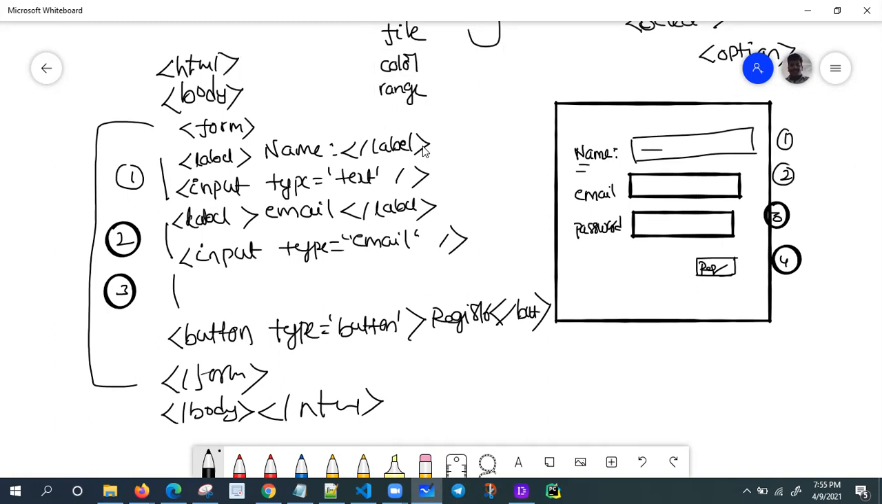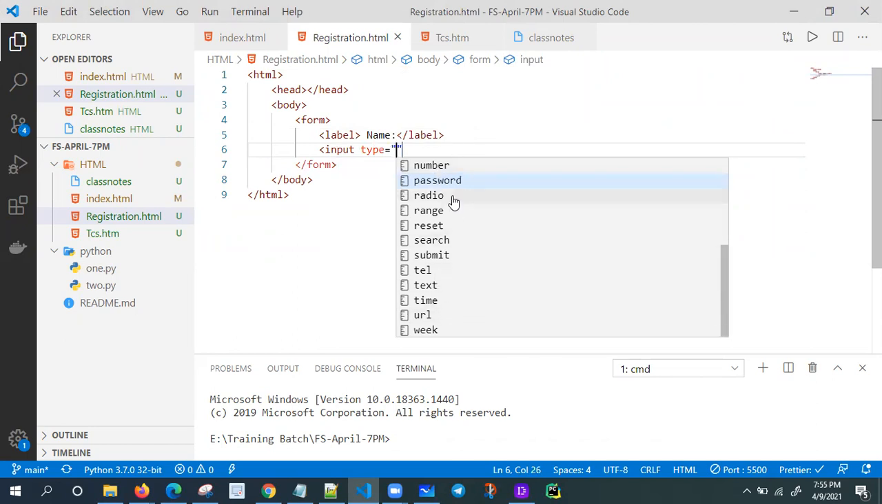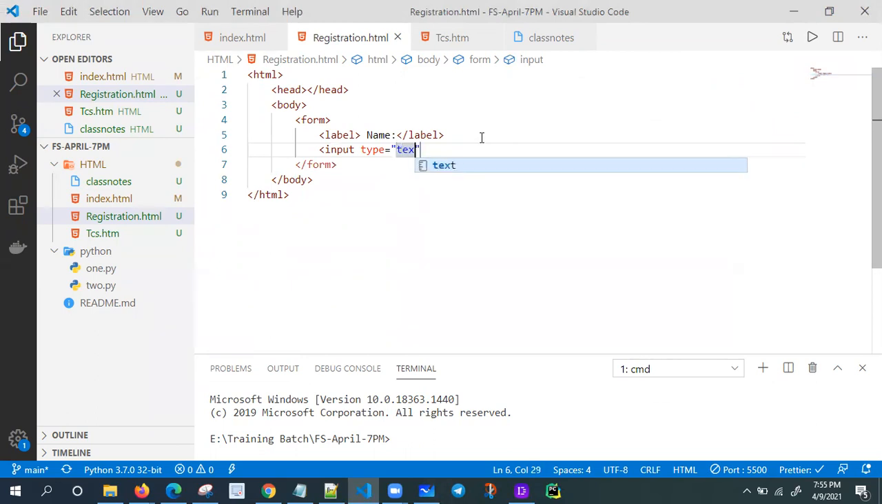Okay, let's try this one also. You'll get one idea. Registration form, right? So what do I require? A label is required. My label name is name. Okay, like this. And I want one input tag. Input type equal to, see here we have so many values. I told you, right? Input type equal to number, password, radio, range, reset, search, submit, telephone number, text, time, URL, week. So many values we have. Input type equal to text. I'm using the attribute placeholder equal to, I'm giving, please enter your name. This is a self-closing tag only.